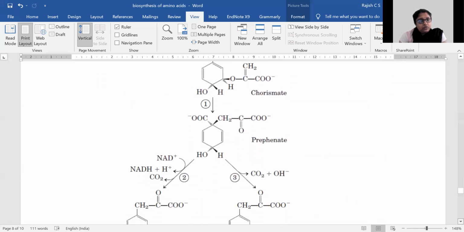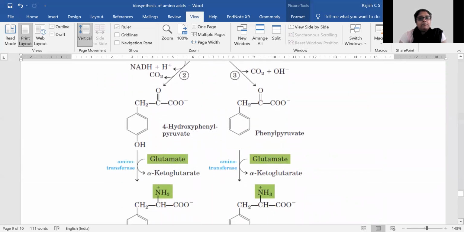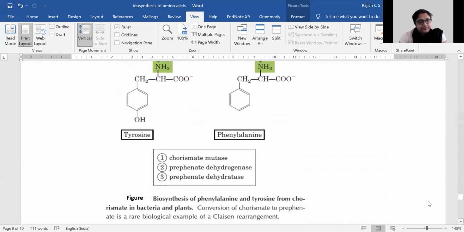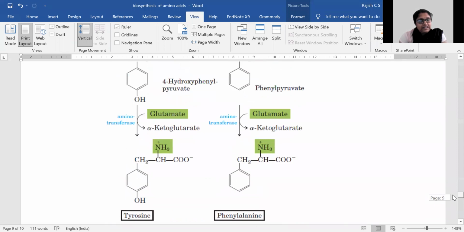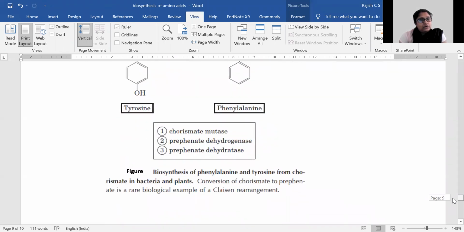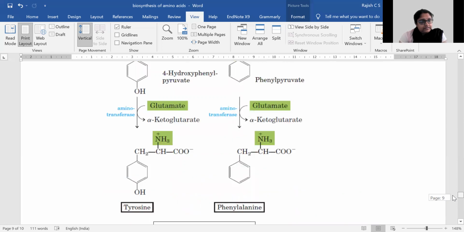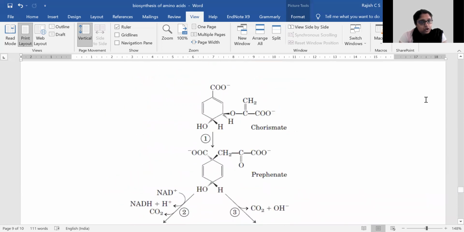Now, if we were to look into the biosynthesis of phenylalanine and tyrosine in bacteria and plants, here we have the chorismate again.